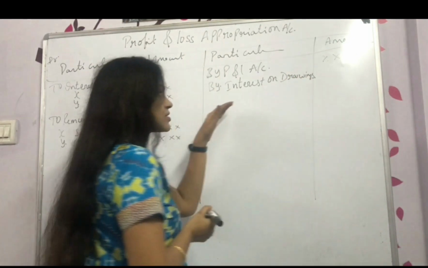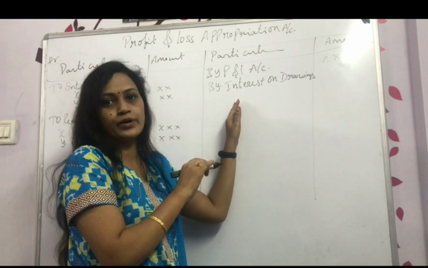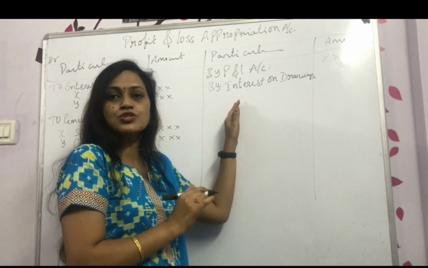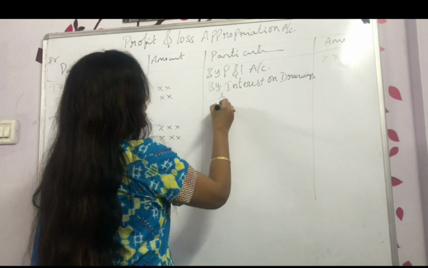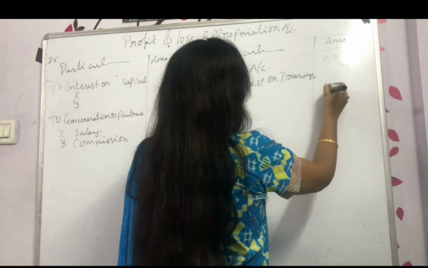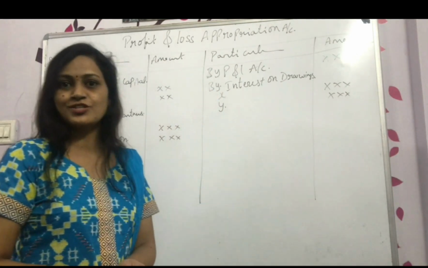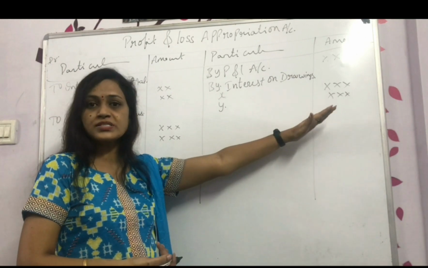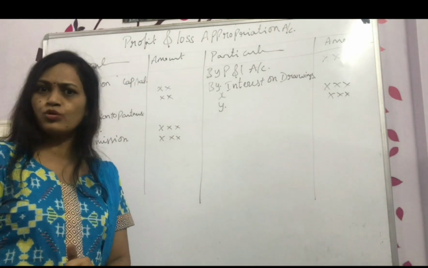How much they have withdrawn, on that, the interest. This is not the amount of drawings. This is interest on drawings, whatever interest you have charged on drawings. X will be there as usual, again Y will be there. They may give you the amount directly, or sometimes they may give you the percentage. Anything can be given. If a percentage is given, calculate what the interest is and then show that. These are the maximum things you will find, not more than that.